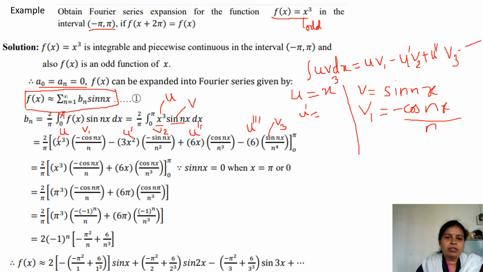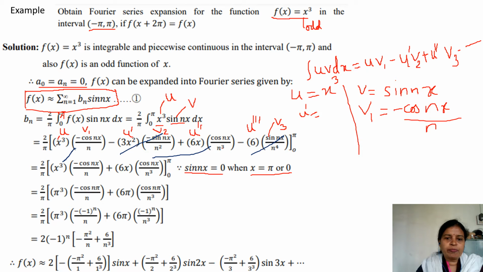So now it is the time to substitute upper limit, which is pi, and minus lower limit. Since we know that sin nx is always 0, when x is pi or 0, we will erase all the sin terms, and we have to see only cos term. So I am considering only this cos term exists. Now we will put upper limit pi, cos n pi value is minus 1.